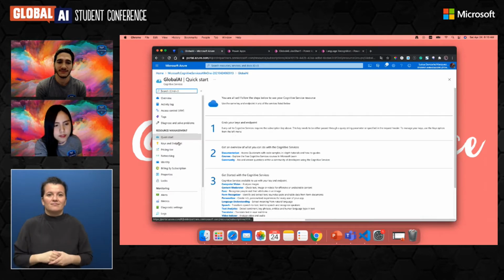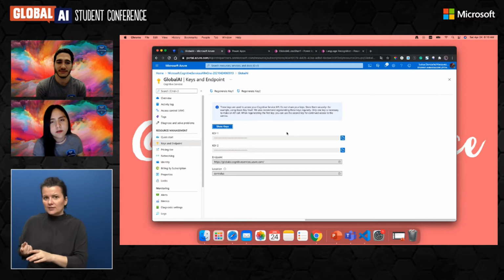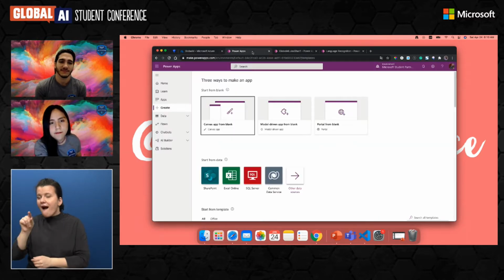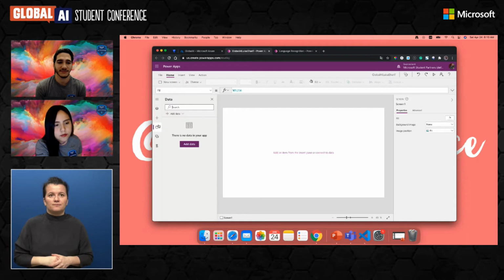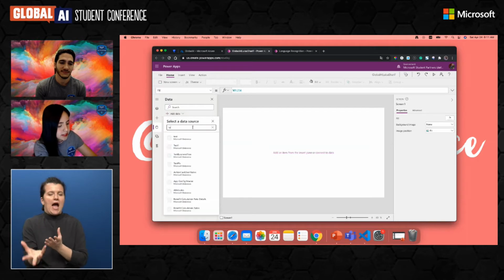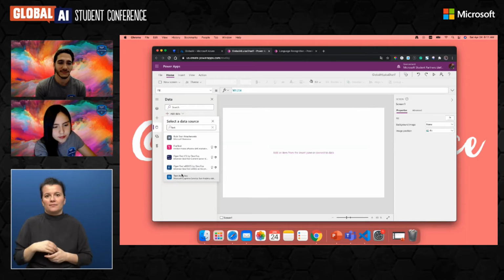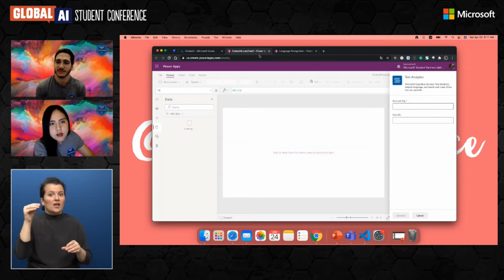So we can go to our resource and go to keys and endpoints, and here you find all of the information you need to connect to your service. In our canvas, we go to the data section and click add data, select the text analytics service, and click add new connection.